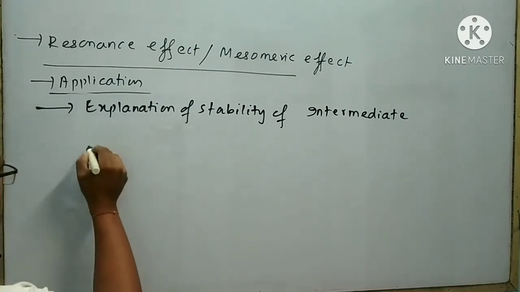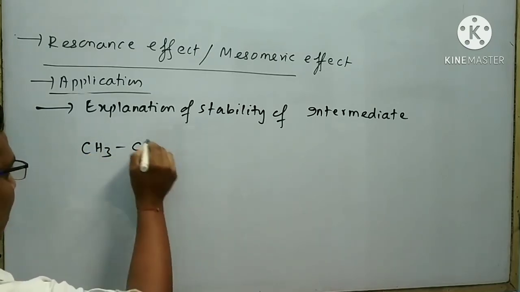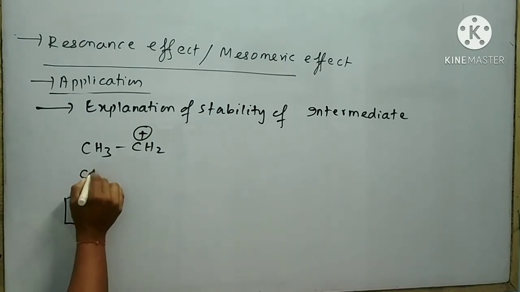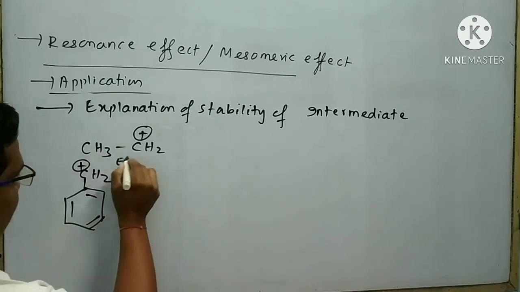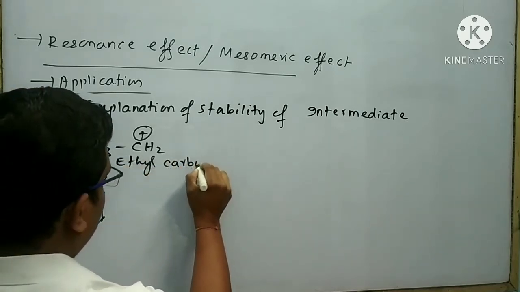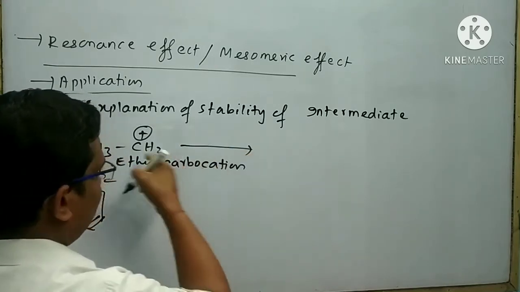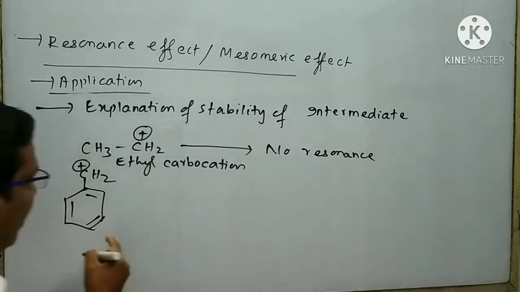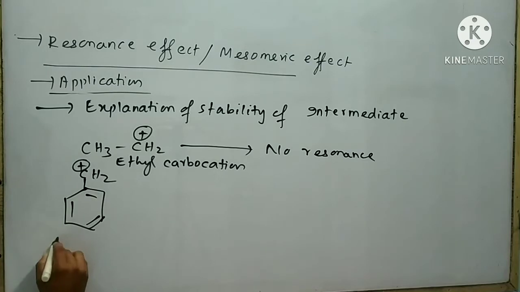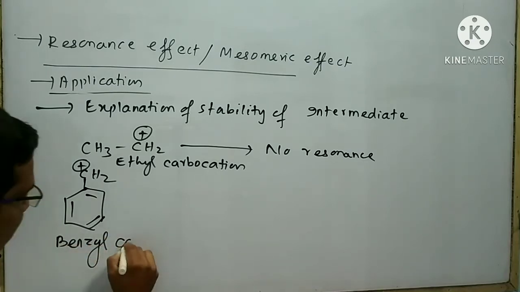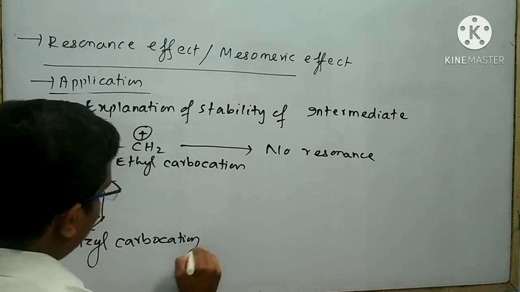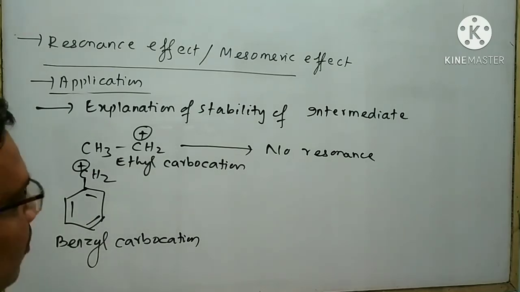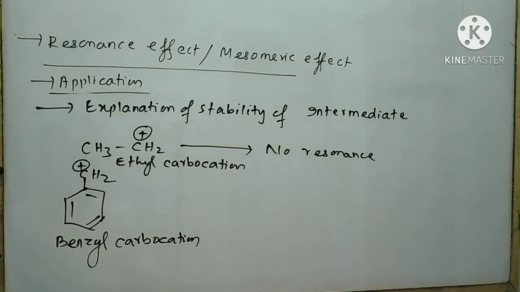One is the ethyl carbocation, another is the benzyl carbocation. This is said to be the ethyl carbocation. It does not show any resonating structure. But if I think about the benzyl carbocation, it shows resonating structures. Our question is, among these two intermediates, which is more stable and why?